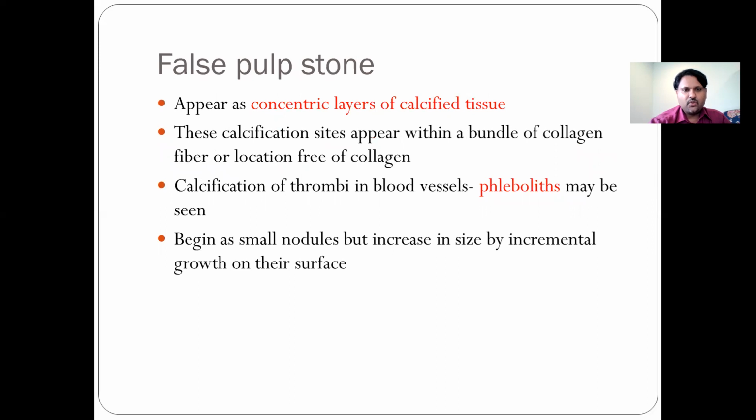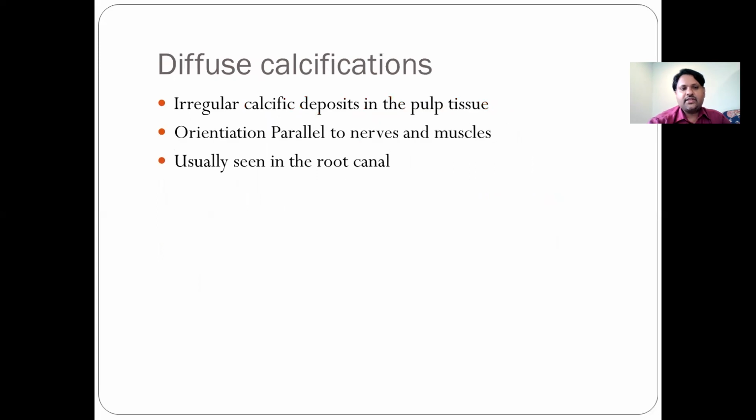So you have true pulp stones and false pulp stones. They appear as concentric layers of calcified tissue. These calcifications appear within a bundle of collagen fibers or in a location free of collagen, and there is calcification of thrombi in the blood vessels; fibroblasts may be seen. The diffuse calcifications are mainly irregular calcified deposits in the pulp tissue, with an orientation parallel to the nerves and vessels, and are usually seen in the root canal.